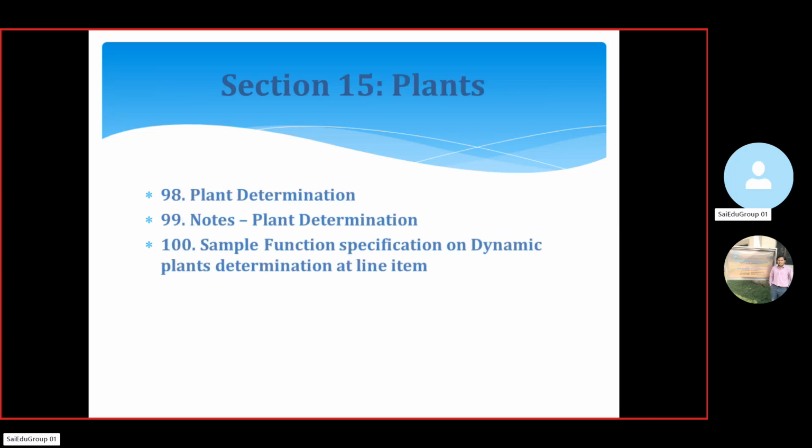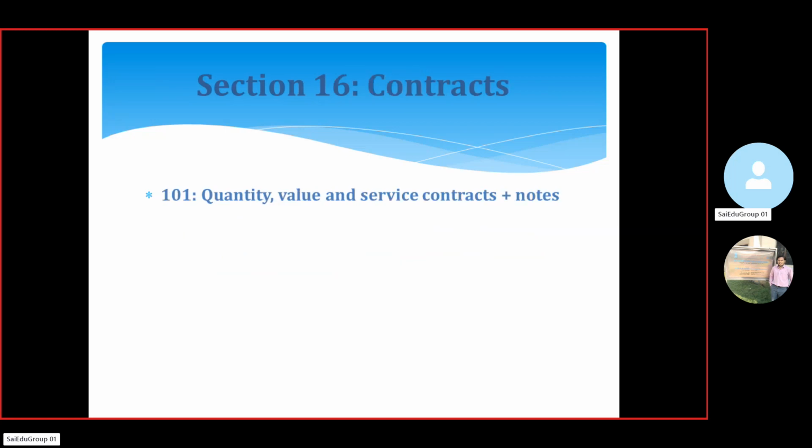In section 15, we are going to discuss in depth the plant determination, the plant determination functionality, and a sample functional specification of the dynamic plant determination at line item. So in section 16, we are going to provide some contracts, like quantity, value, and services contracts. How we are going to do it, we'll discuss in section 16.